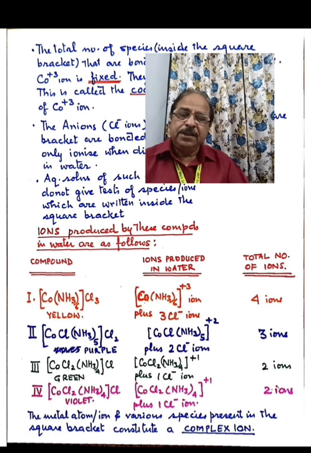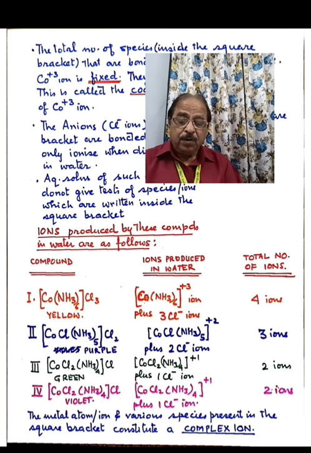We get 1 positively charged coordination entity carrying +2 charge and 2 chloride ions. That means the total number of ions produced is 3. In the case of the third and fourth compounds, one is the positively charged coordination entity and 1 chloride ion. So the total number of ions produced in compound number 3 is 2 ions, and in compound number 4 again it is 2 ions.